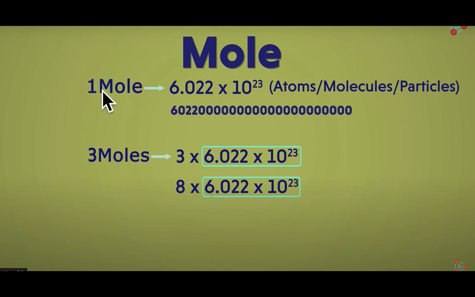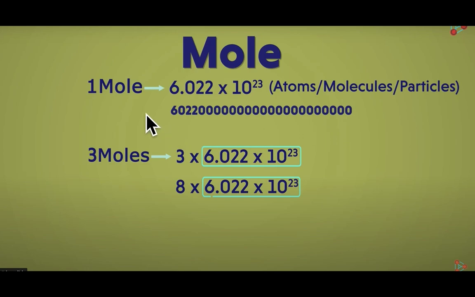He said 1 mole of a substance contains 6.022 into 10 raised power 23. That is, it can be atoms, it can be molecules or particles. Whatever substance you have, if it is 1 mole, then it will definitely contain this much number of that particle. If you multiply all these zeros, how big is this number? You can say 6022 into all these zeros.